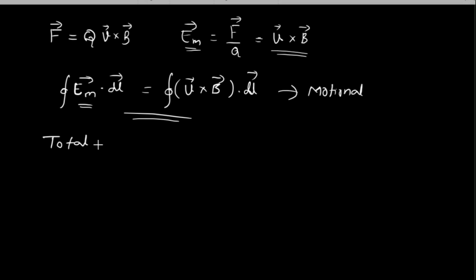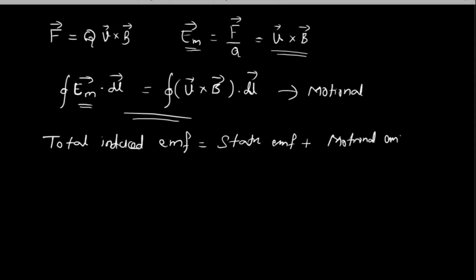So I say mathematically it is better to have an expression for both. So I say the total induced EMF can be calculated as superposition of both these EMFs. That is, I add static EMF with dynamic EMF or motional EMF, then I will get the total induced EMF.